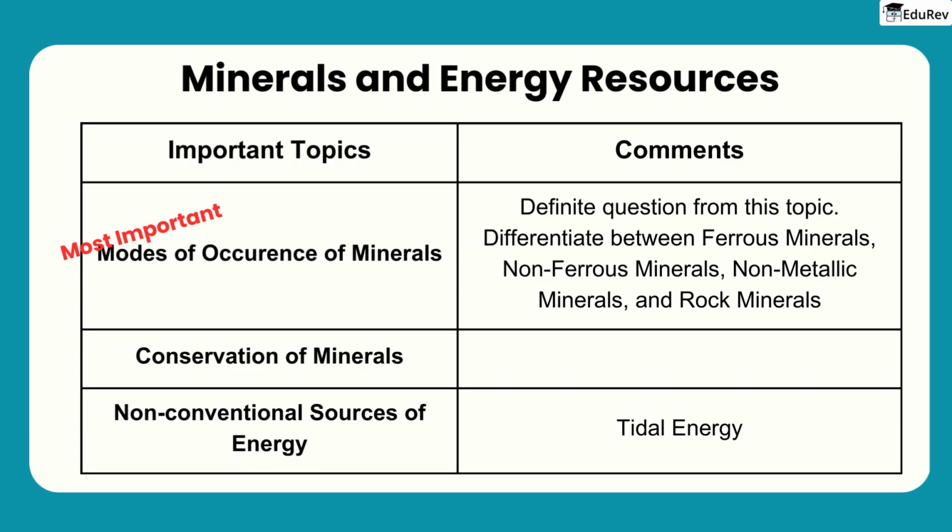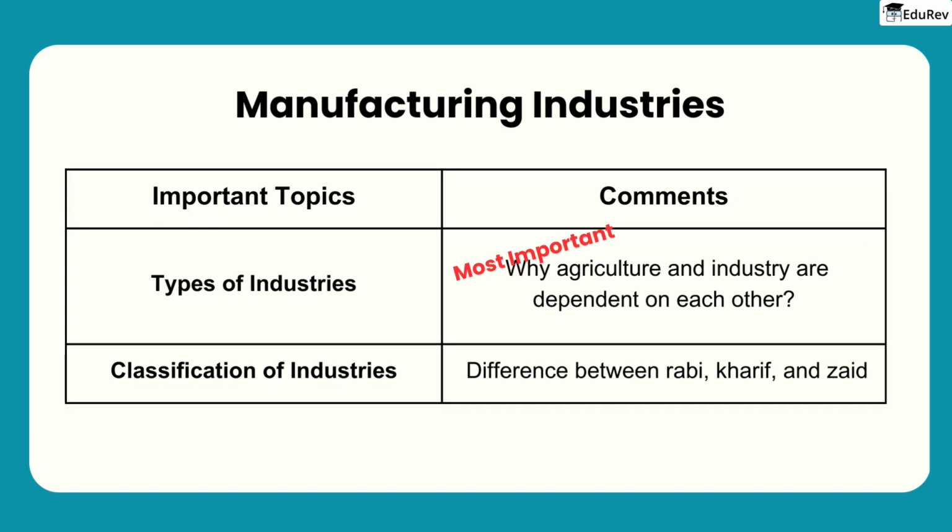Keep in mind that sometimes tidal energy has been asked in previous exams, so it's worth studying up on that as well. From manufacturing industries, many topics have been deleted. The most important question from this topic is why agriculture and industry are dependent on each other. Classification of industries is another important topic of this chapter. This chapter also includes map work.